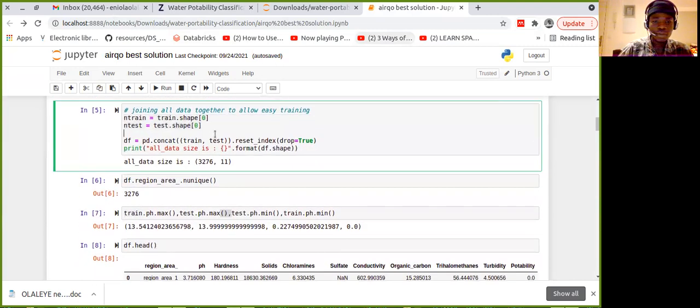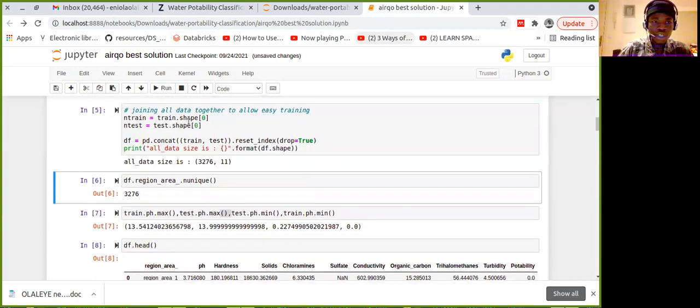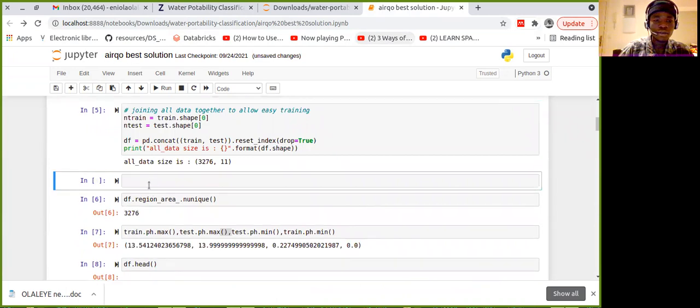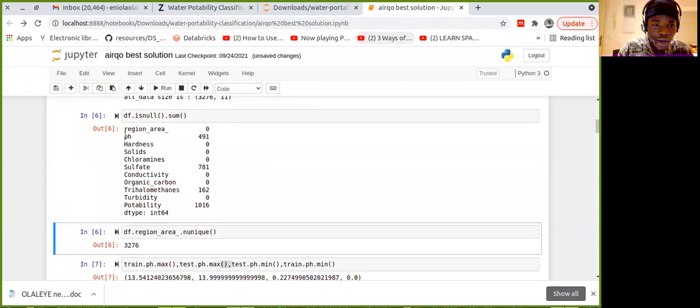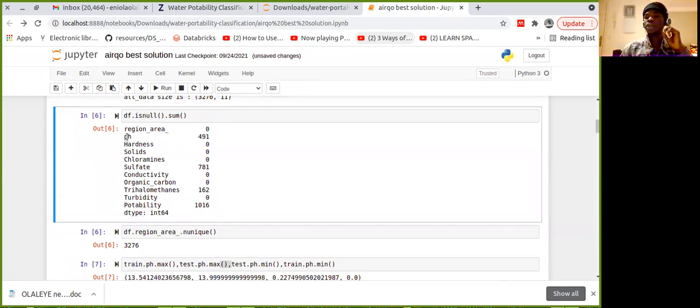Let's come back here. The way we check for missing values is we do something like df.isnull().sum(). So this is our pH, and our pH has missing values. Sulfate also has missing values, and trihalomethanes also have missing values. So we need to account for these missing values. We need to fill them up.